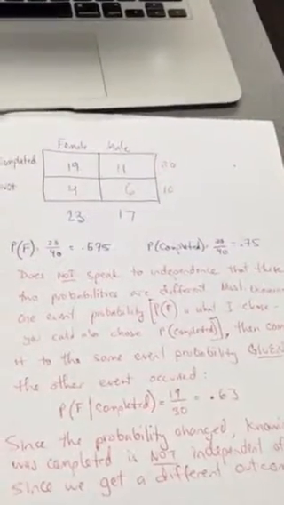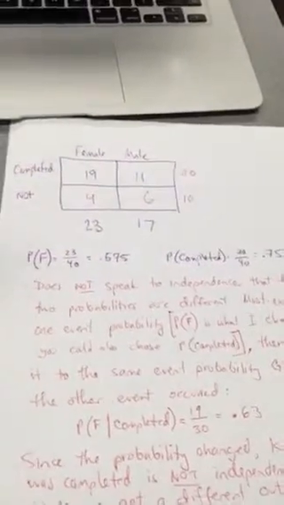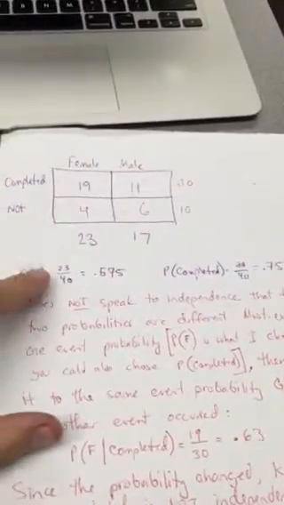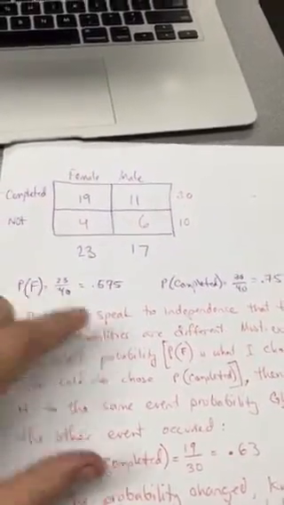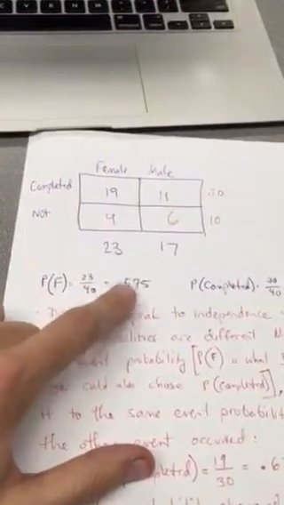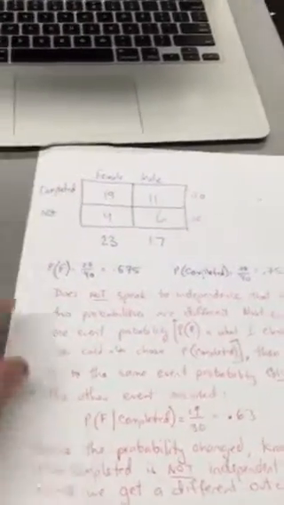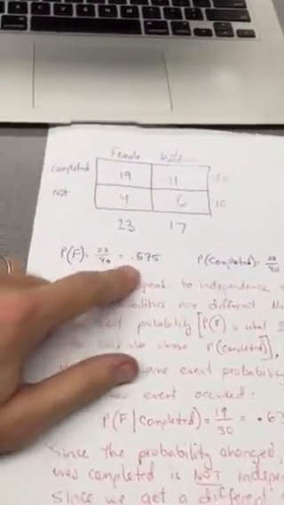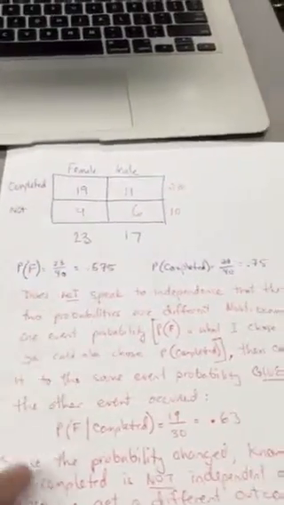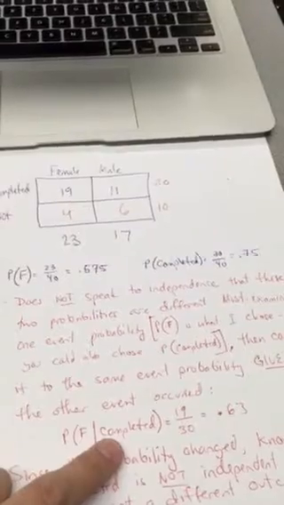But that doesn't tell us the two events are independent, because it is not bringing into the situation the likelihood that, say, if you choose a woman, given that she's completed the assignment, is that probability different than this probability? So, in order to test for independence, I compare the probability of choosing a woman to the probability of choosing a woman given that the assignment has been completed.